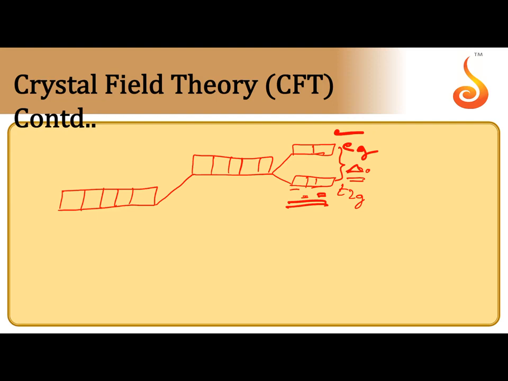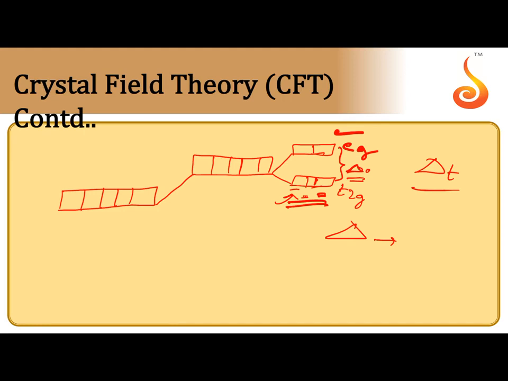In tetrahedral complexes, it is exactly opposite. Now, the eg orbitals get lower energy and the t2 orbitals get higher energy, and the splitting energy is represented as delta T. So, after the splitting, electrons enter into the t2g orbitals first, after that the eg orbitals. According to the delta provided by the ligand, ligands may be divided into 2 types, strong field ligand and weak field ligand.